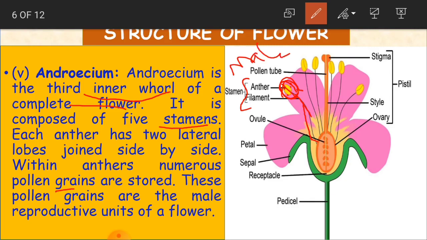Okay, children. Now this is about the androecium. It is the third inner whorl, and it is composed of 5 stamens, and each anther has got 2 lateral lobes. Within anthers you have got so many pollen grains, and these pollen grains do the reproductive part as a male organ of the flower. Clear? Now we'll go to the gynoecium.